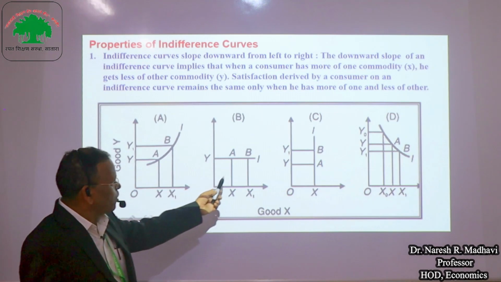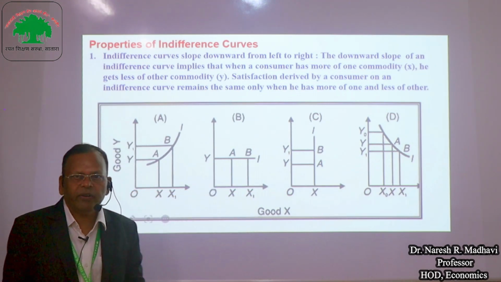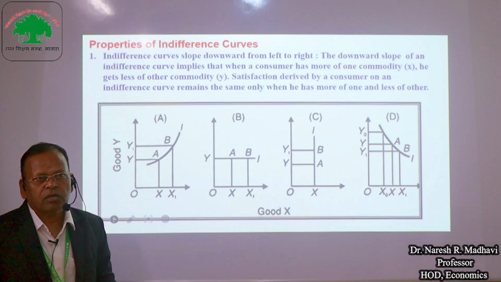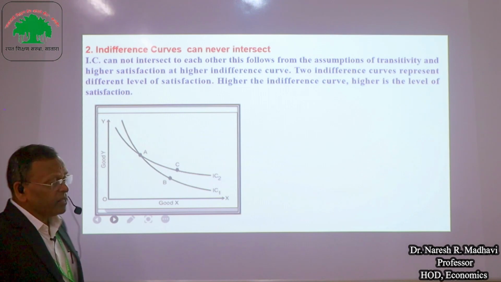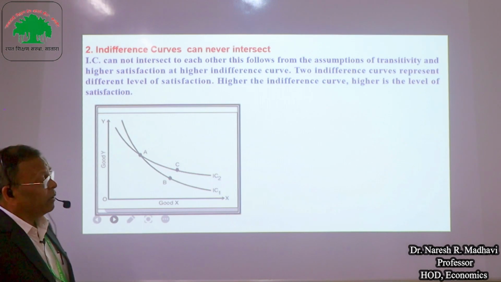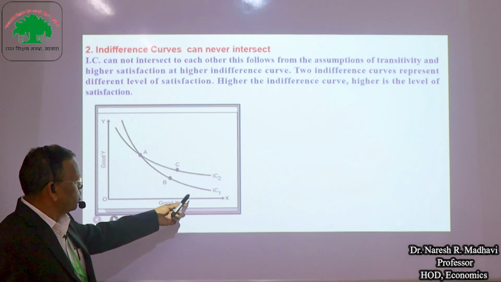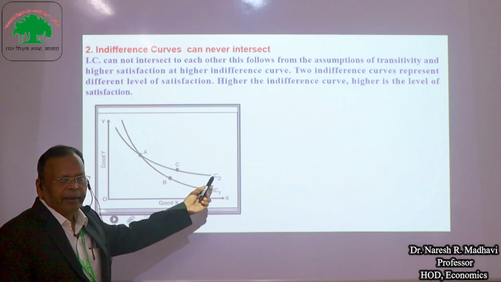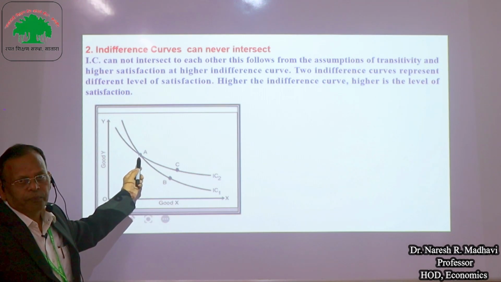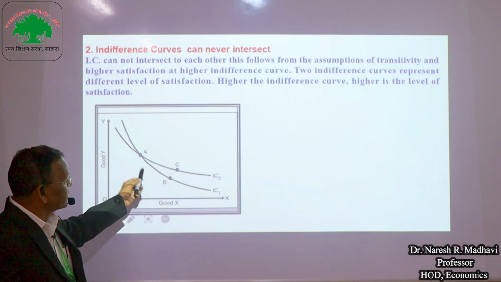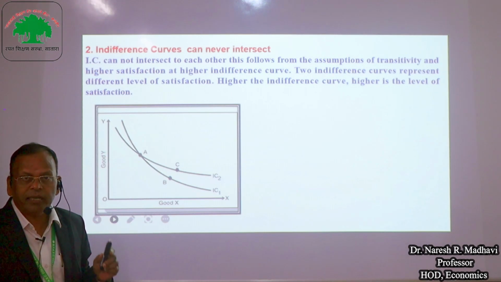Here these diagrams are not related to the indifference curve because they indicate different things. Therefore, the indifference curve slopes downward from left to right. Then another property is that indifference curves can never intersect each other. See here, in this diagram there are two indifference curves, IC1 and IC2. Both indifference curves intersect at point A. But we have to prove that two indifference curves cannot intersect each other.